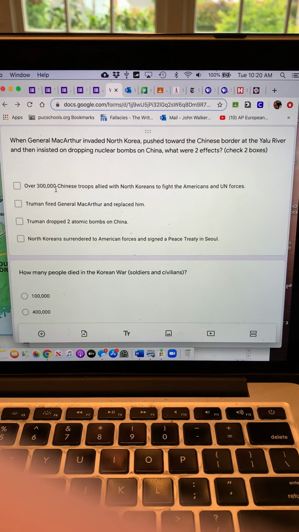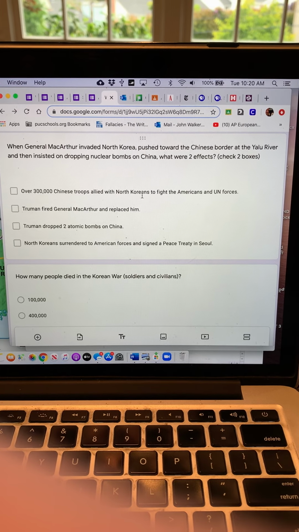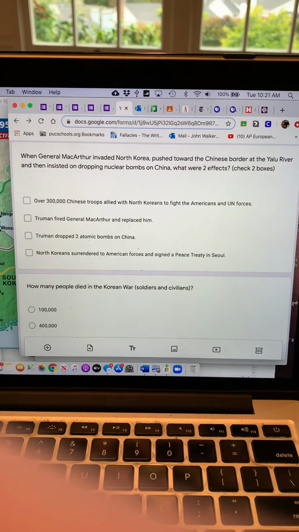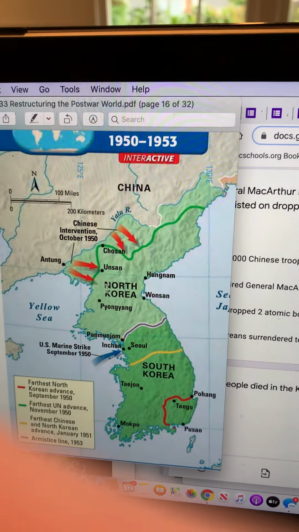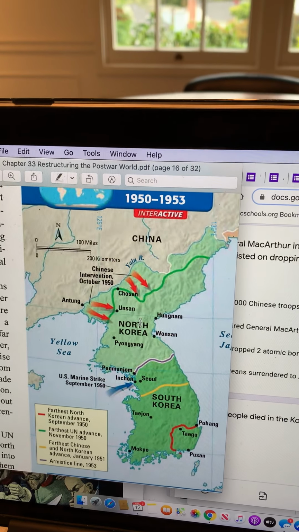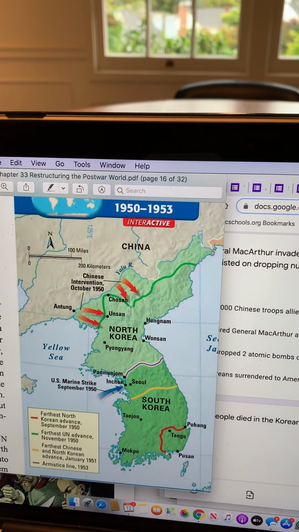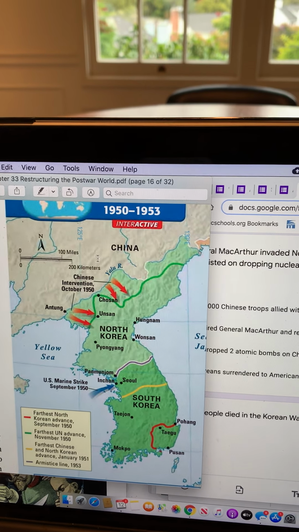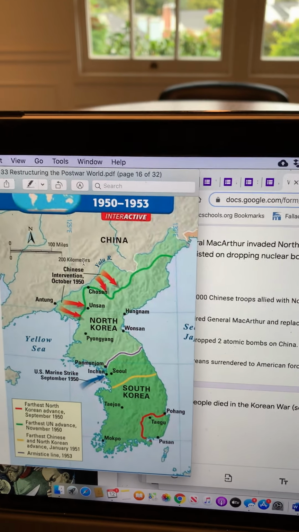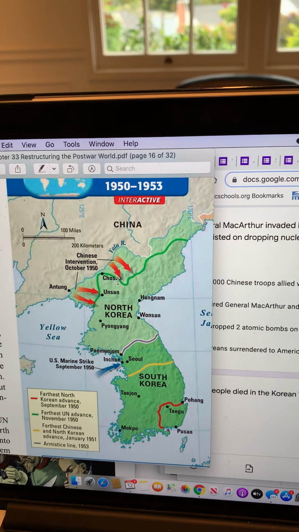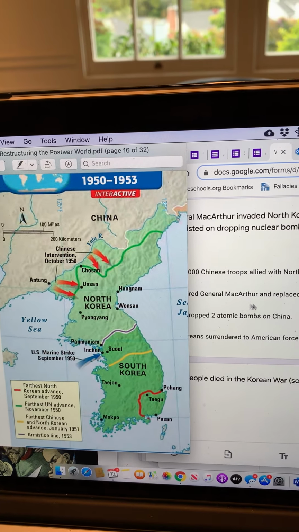One, over 300,000 Chinese troops allied with the North Koreans fought the Americans. So now instead of just fighting the North Koreans, the Chinese, a huge nation, sends its troops to fight the Americans. So that's one result.